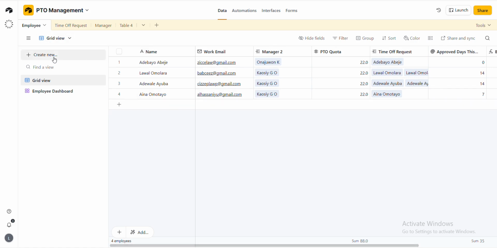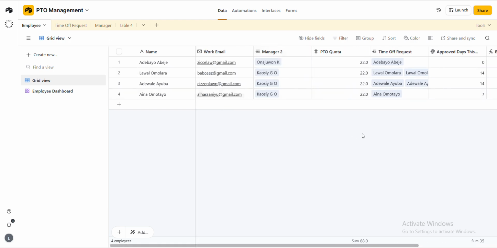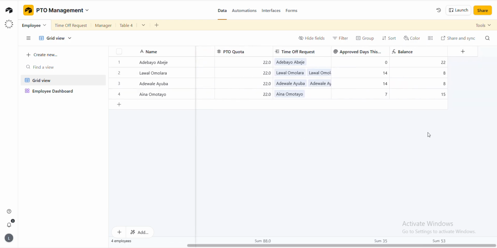Then employee notification, how the employee gets notified whenever the manager approves or rejects or still puts it back on pending. The employee should get notified. And also leave balance management. That is the most necessary aspect they want to get from you. That is this balance. You can see this balance here.